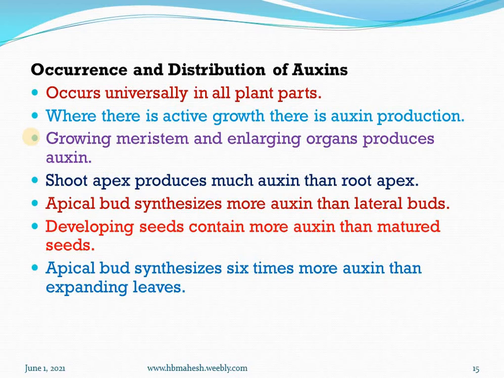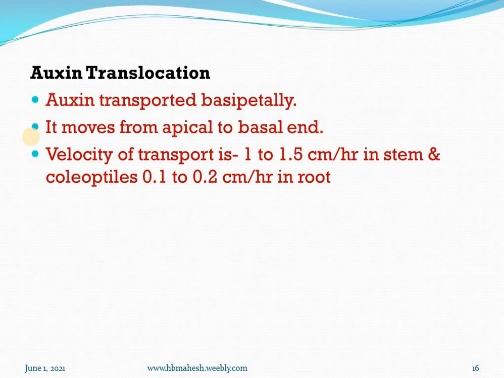Shoot apex produces much more auxin than the root apex. So the shoot region produces a comparatively larger amount of auxin when compared to the root region. Apical bud synthesizes more auxin than the lateral buds. Developing seeds contain more auxin than the matured seeds. Apical bud synthesizes 6 times more auxin than the expanding leaves. So this is the occurrence and distribution of auxins in the plant body.